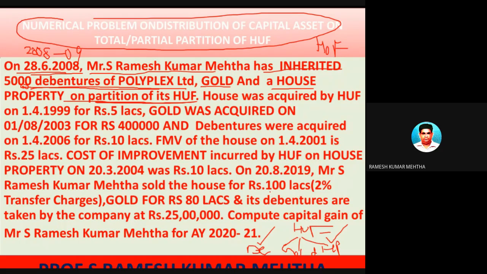So let's see, on what date did he get it? On 28th June 2008. Okay, that was the date on which the partition took place. Now, what about the dates on which the debentures, gold and house property were purchased? Let's look. The house was acquired by the Hindu undivided family on 1/4/1999. In this case, as the house property was purchased before 1/4/2001, there should be a fair market value.